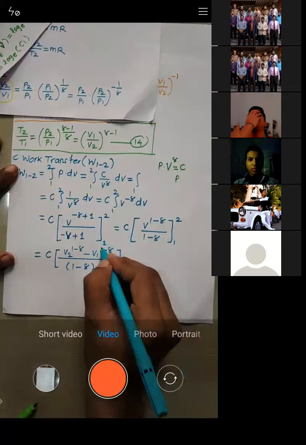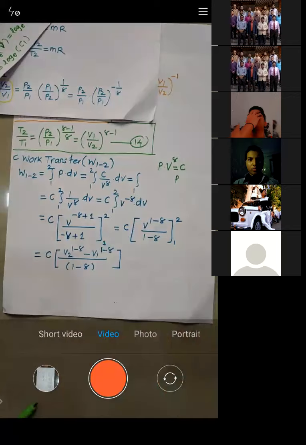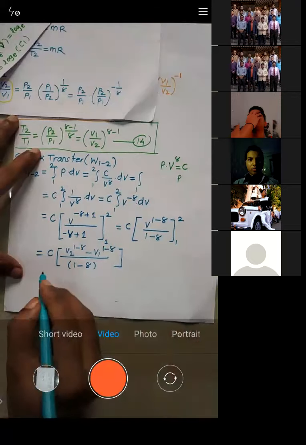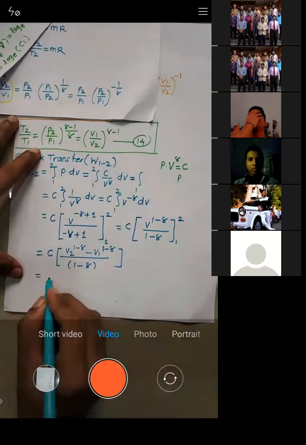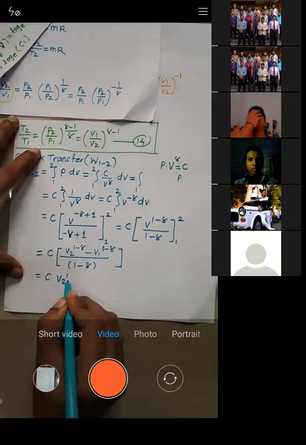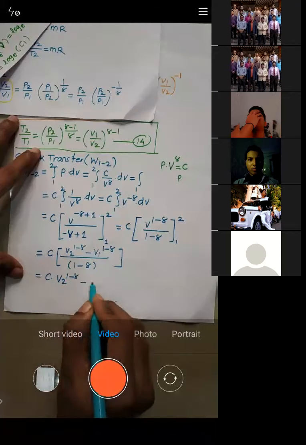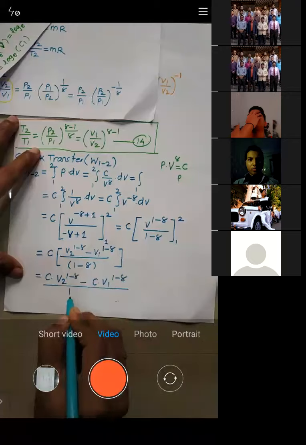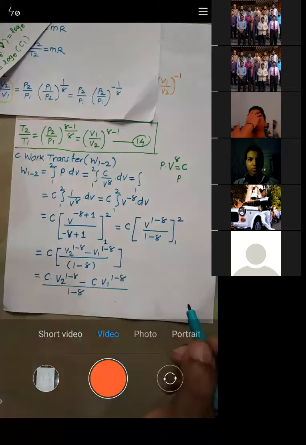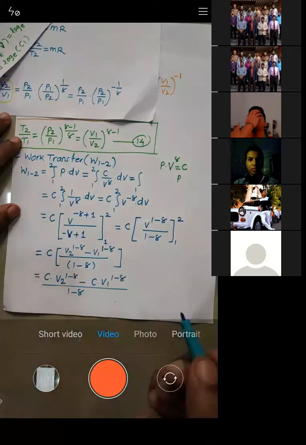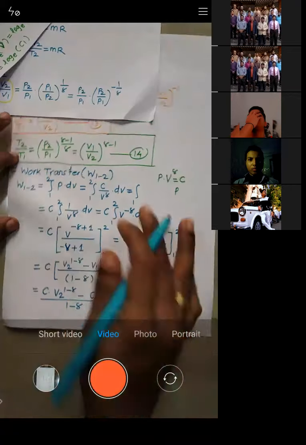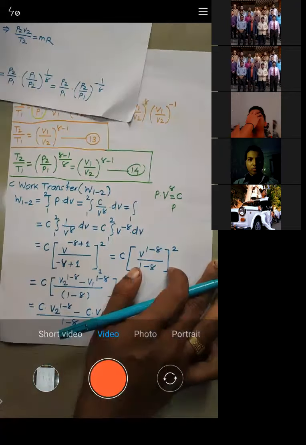Right? So now let us solve this. How to solve it? So C into V2 raised to power 1 minus gamma minus C into V1 raised to power 1 minus gamma, upon 1 minus gamma. Yes or no? Let me know. All of you, are you able to understand it or not?